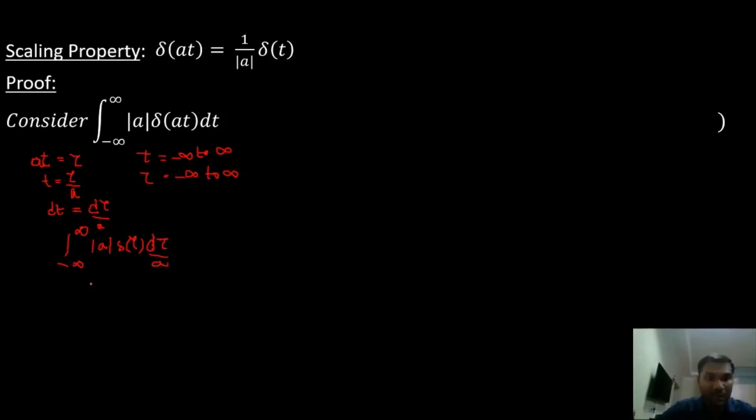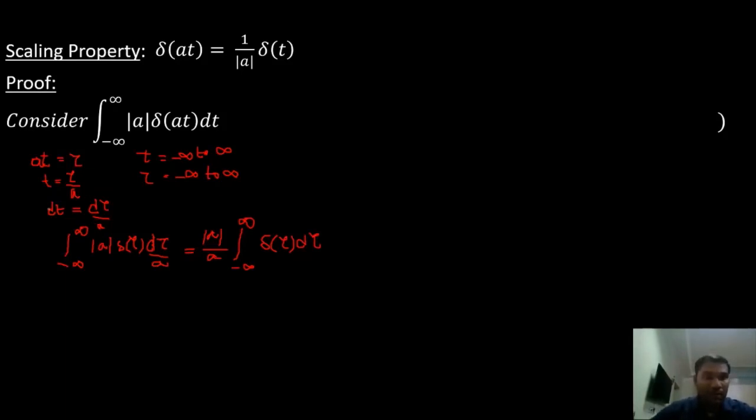All these things I will substitute here. Now this one can be further simplified into mod a. I'll get mod a outside because it's a constant, and this 1 by a also is a constant. I'll get it outside. So I'm left with integral minus infinity to infinity delta of tau d tau.